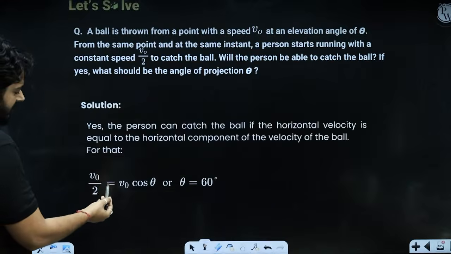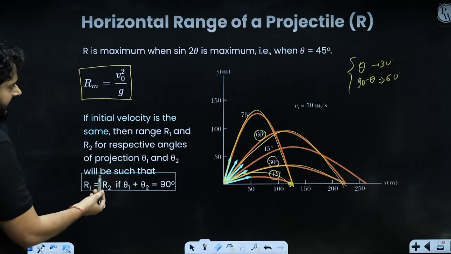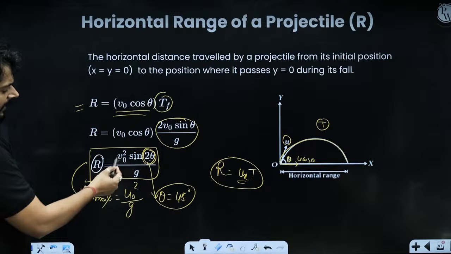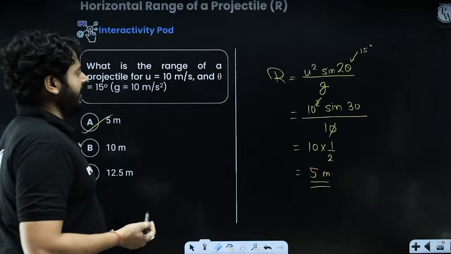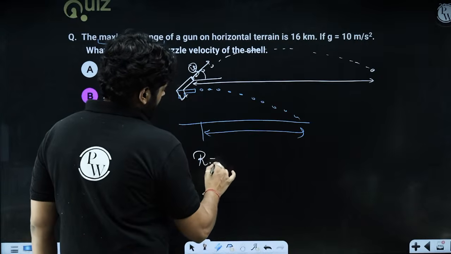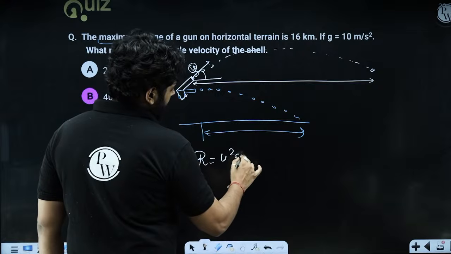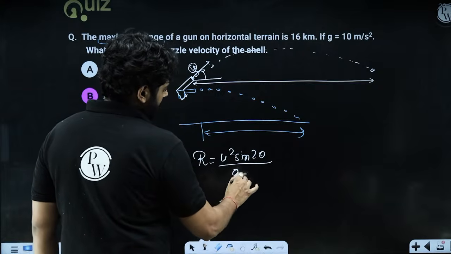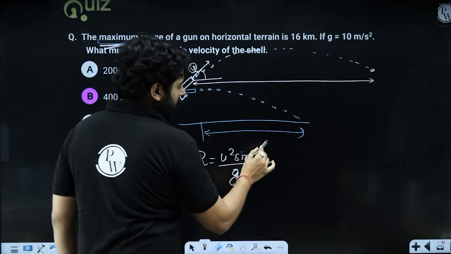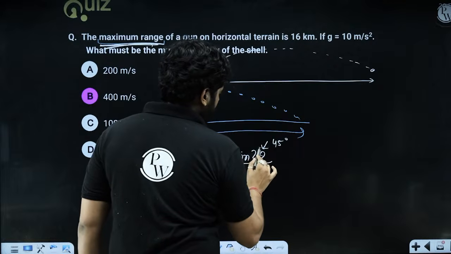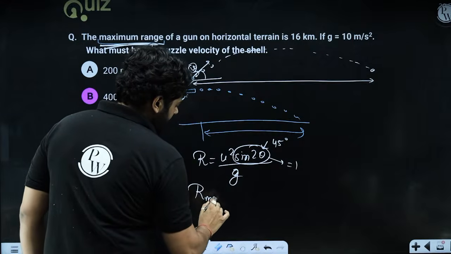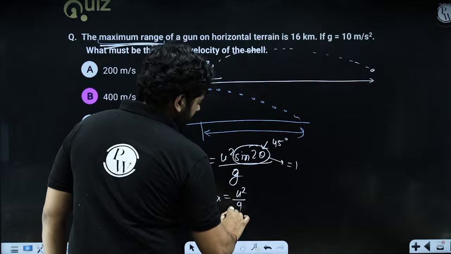For the range, it is very clear that range is u squared sine 2 theta upon g. Here u is going to be the muzzle velocity. My dear kids, here we are getting the maximum range, so clearly theta should be 45 degrees and sine 2 theta must be 1. So the maximum range is u squared by g.